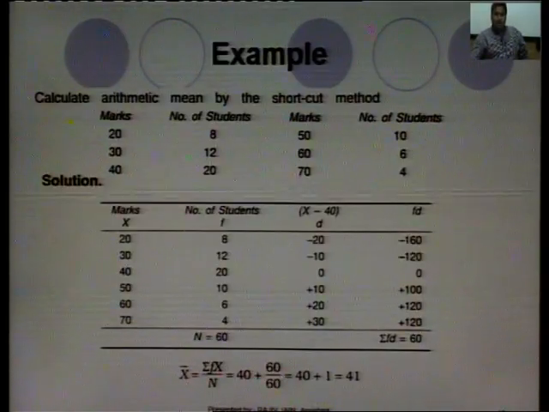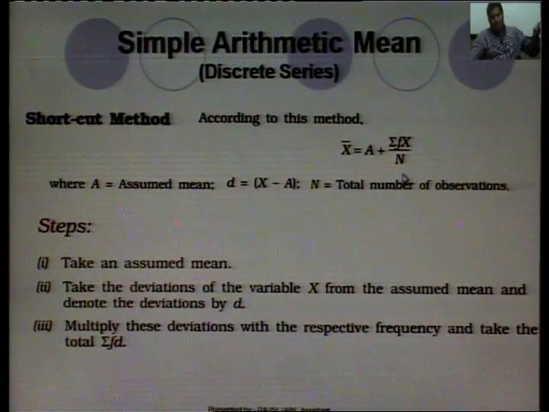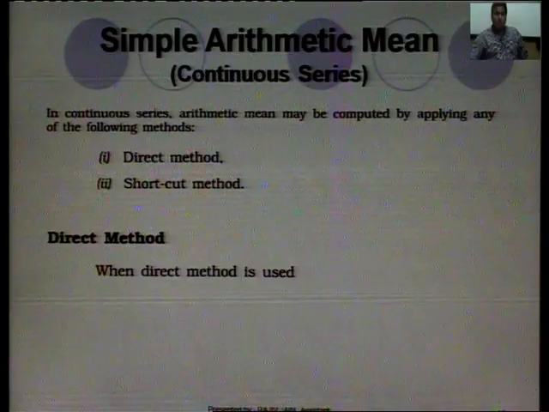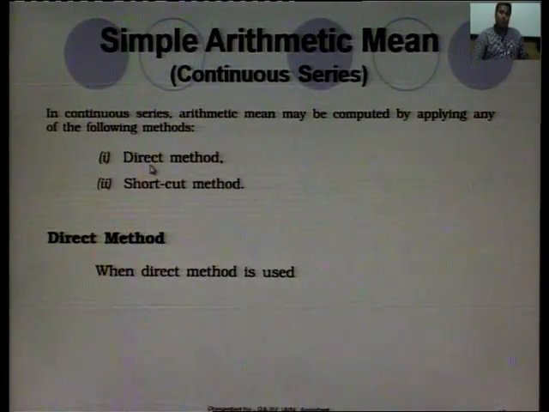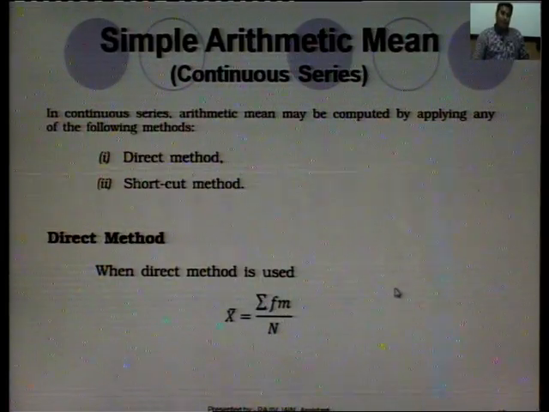So, basically the formula for all the methods is the same. The formula is a plus summation f d upon n, this is for the shortcut method, and for the direct method it is summation f x upon n. Similarly, there are also two methods here, known as the direct method and the shortcut method. In the direct method the formula is summation f m upon n. See here is m, f m, what is m here?